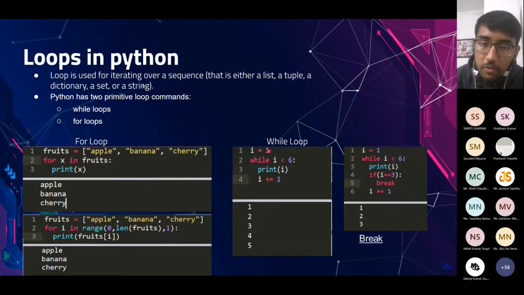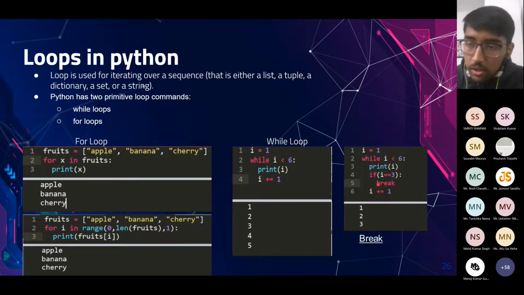So first the value of i will be 1, then 2, 3, 4, 5. After 5, i will have value 6, and this condition will be false. So the while loop will break.